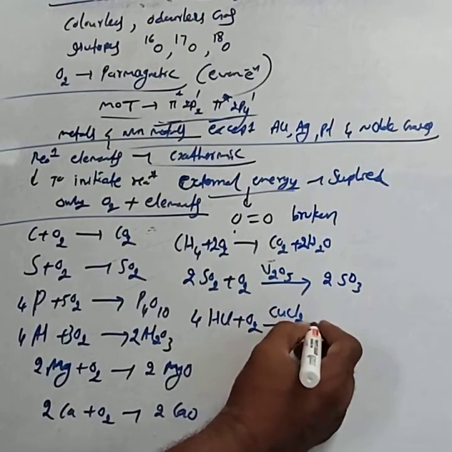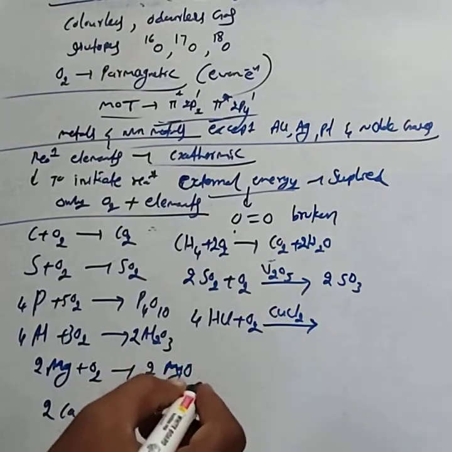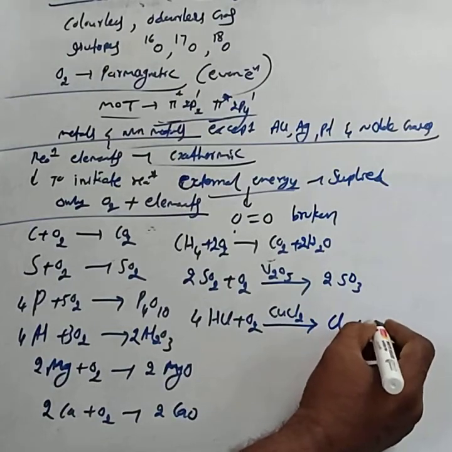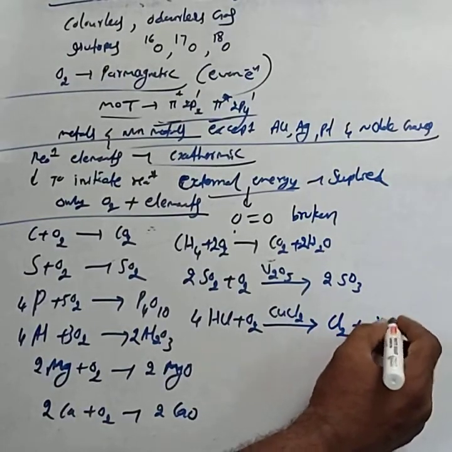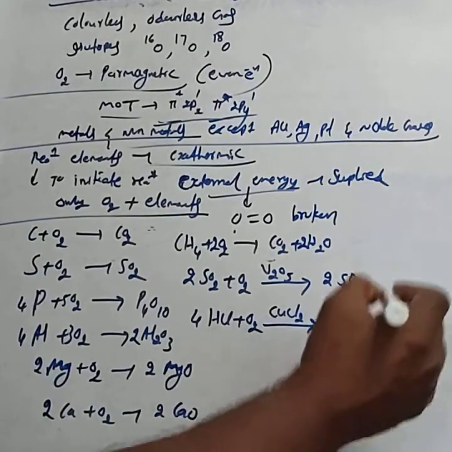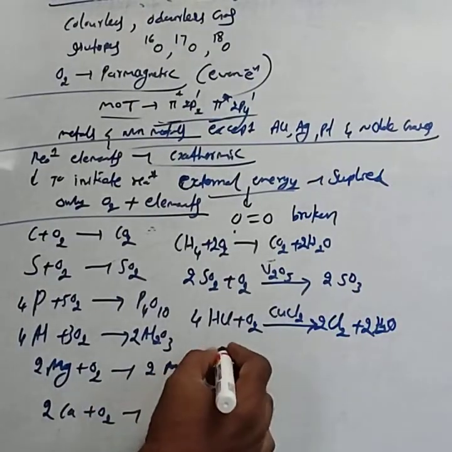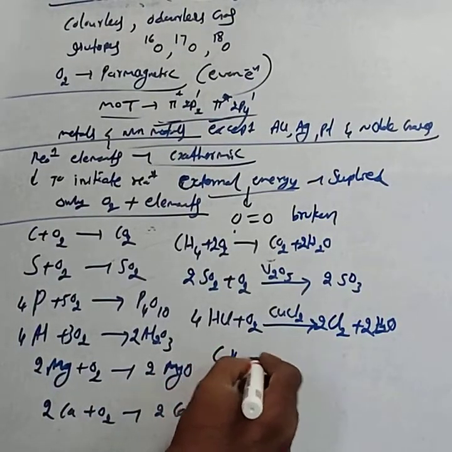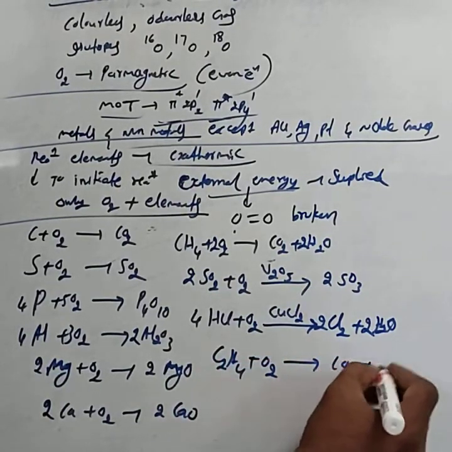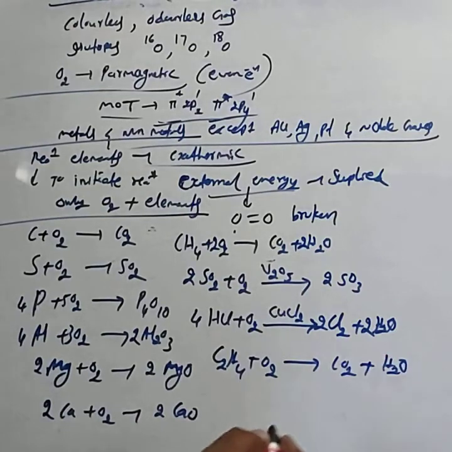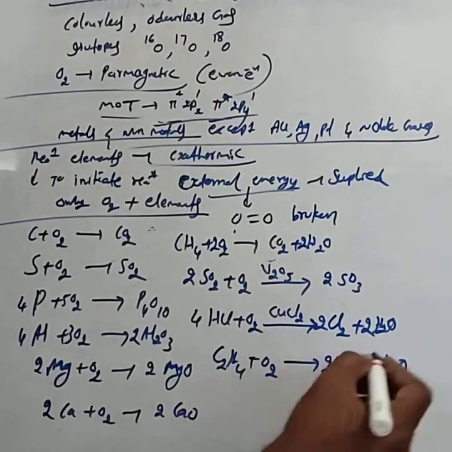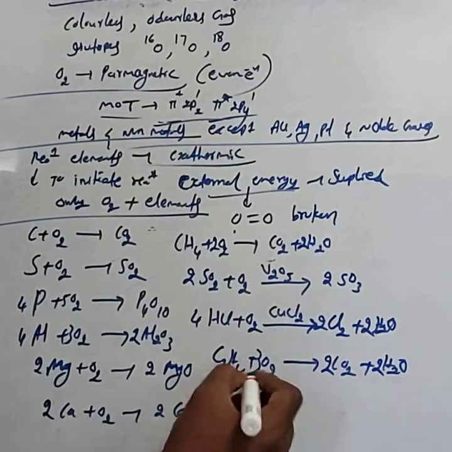It is also important, that is Deacon's process for the preparation of dichlorine. Then C2H4 plus O2 forms CO2 plus H2O. To balance this reaction: 2CO2, 2H2O and 3O2.